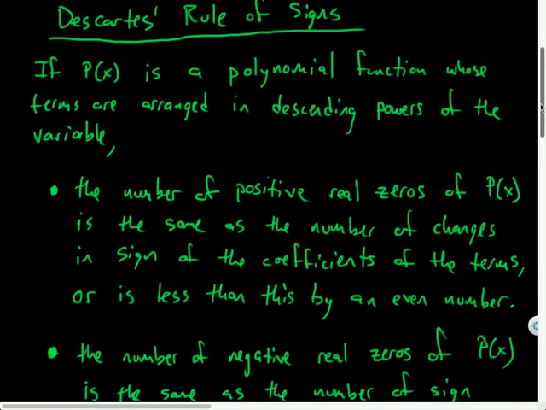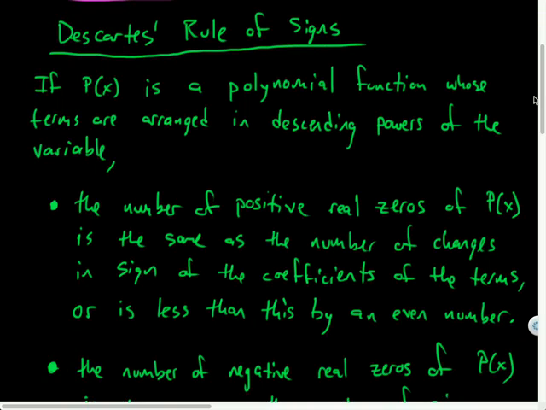This is called Descartes' rule of signs. And this is René Descartes, the dude that said, I think, therefore I am. Descartes' rule of signs. There we go.